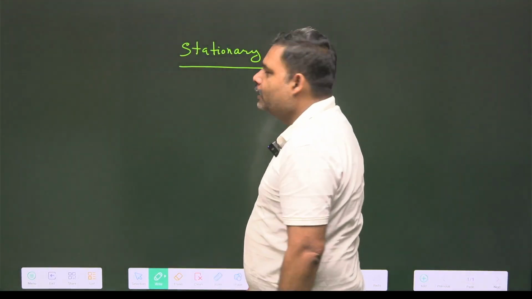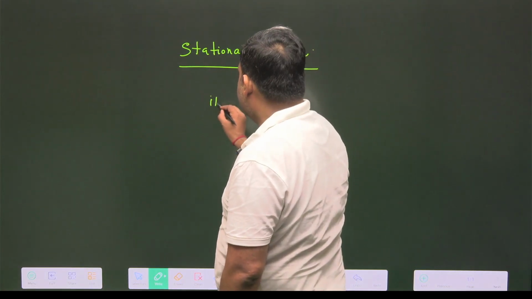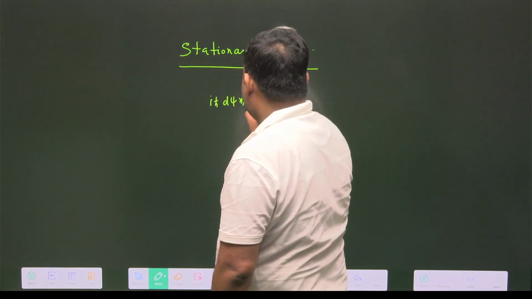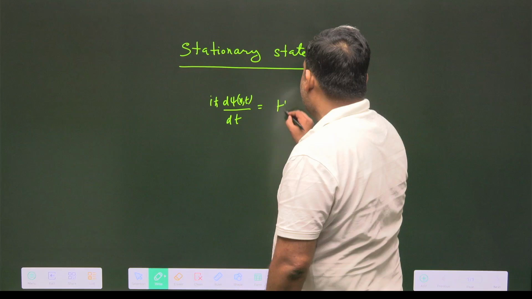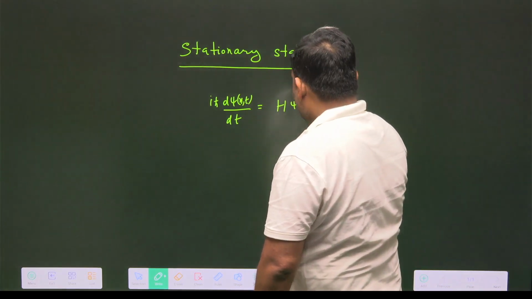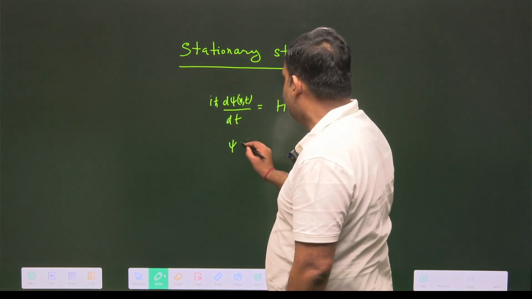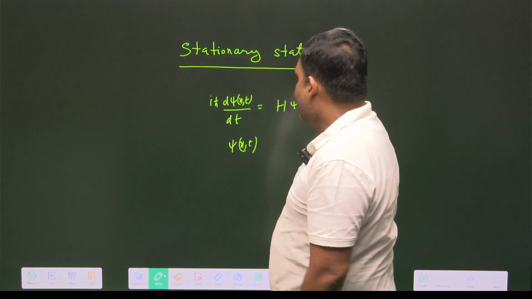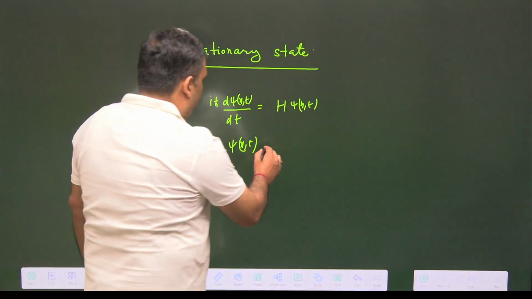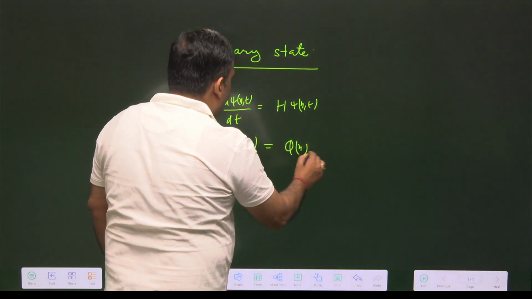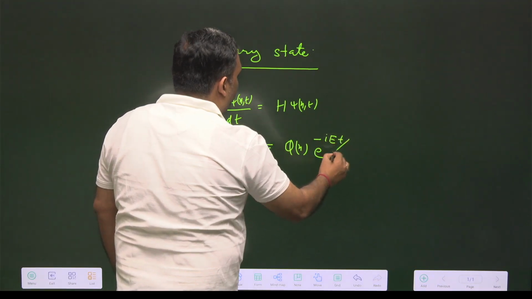So when you solve the time dependent Schrodinger wave equation, which is i h cut dψ(x,t)/dt = Hψ(x,t), this is your time dependent Schrodinger wave equation, and the solution of this particular equation is ψ(x,t). And when you write this ψ(x,t) as a function of φ(x), you have one phase factor, that is e to the power minus i E t upon h cut.